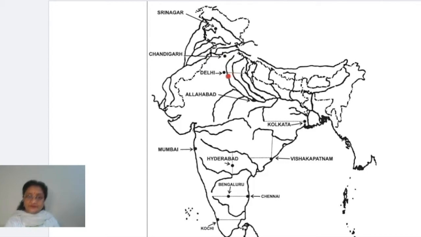Okay, then come to Delhi. Delhi, if you get actually these two lines and from here you draw a thin line towards the western side, you will find along the bank of Yamuna River, Delhi is situated. Fourth one, Allahabad. The point where Ganga and Yamuna, two rivers, are meeting, this is exactly Allahabad.